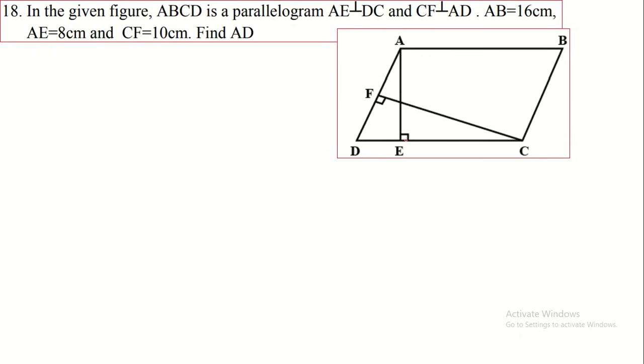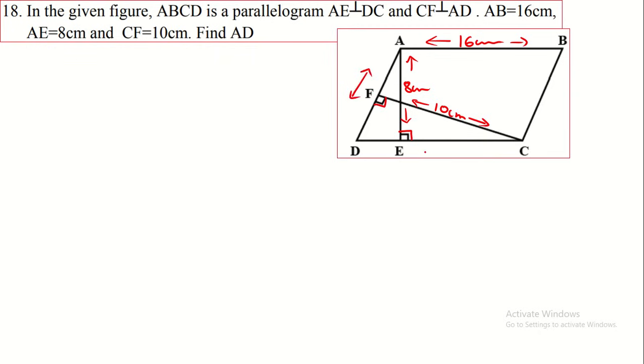Then AE is perpendicular to DC, and CF is perpendicular to AD, and the given AB is equal to 16 centimeter. AE is of 8 centimeter, and also CF is of 10 centimeter. They have given this. So we have to find out the value of AD here.